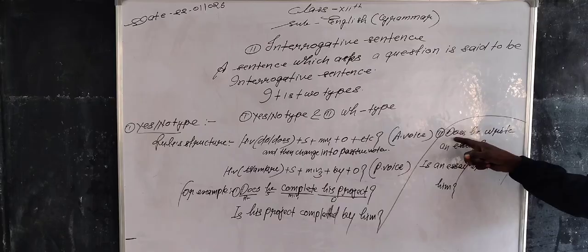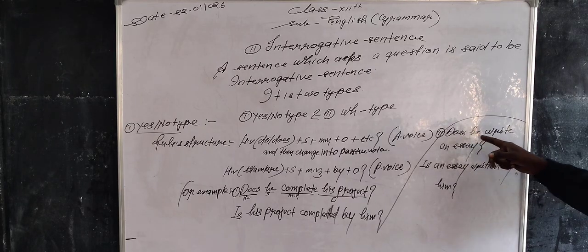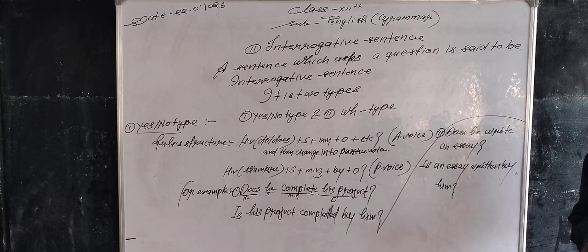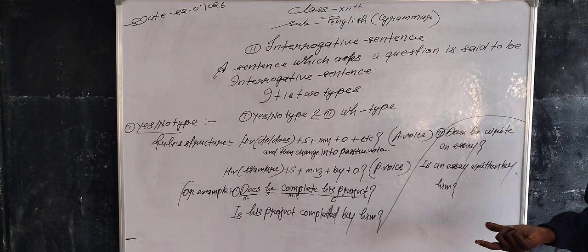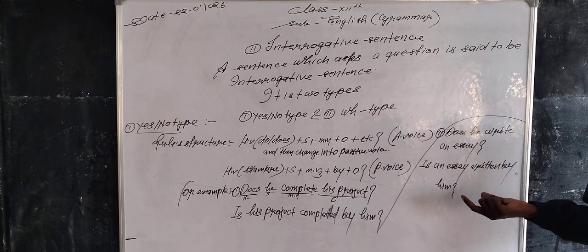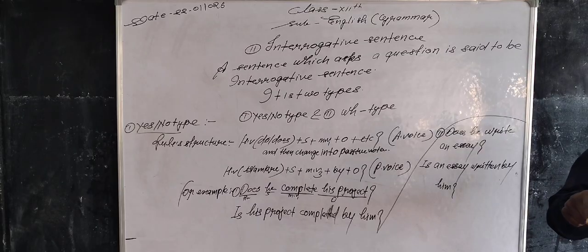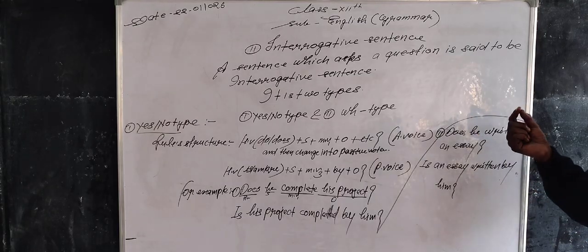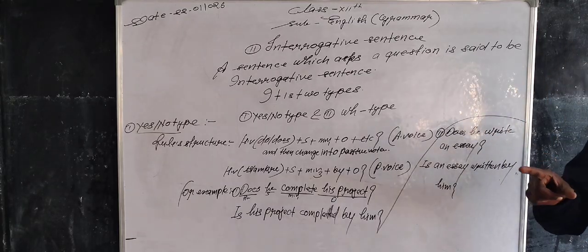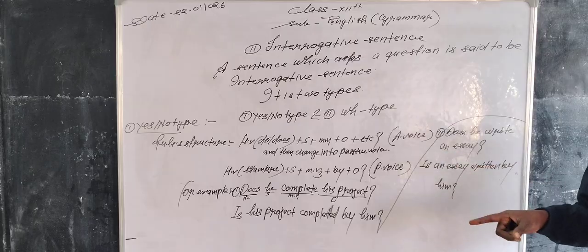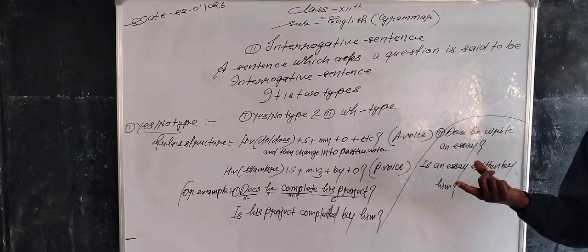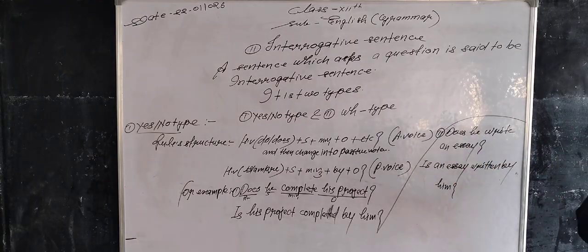So, you recognize this sentence written on the board: does he write an essay? Which tense? Present indefinite tense. And which type of sentence? Yes or no type of interrogative sentence. When you change active to passive voice, first of all, the helping verb is used according to its rule.